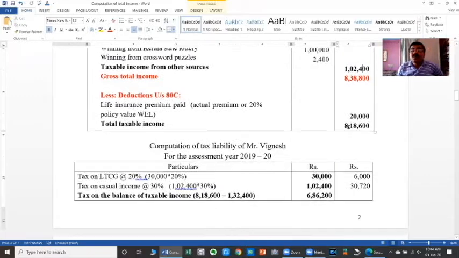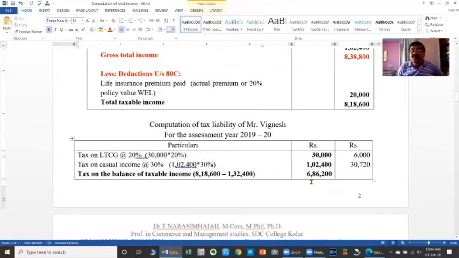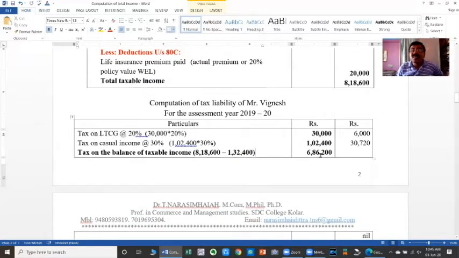Out of the 8,18,600, if the capital gains and casual incomes are separated, the remaining total income becomes rupees 6,86,200. That is, total income 8,18,600 minus 1,02,400 of casual income and 30,000 of LTCG, total 1,32,400. Then the remaining taxable income is 6,86,200.